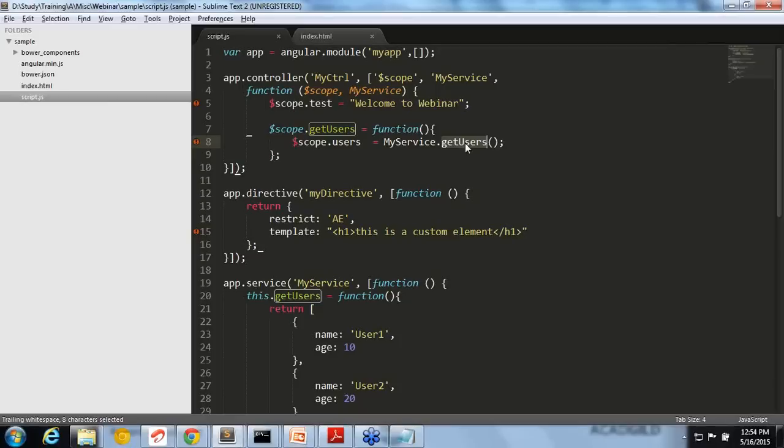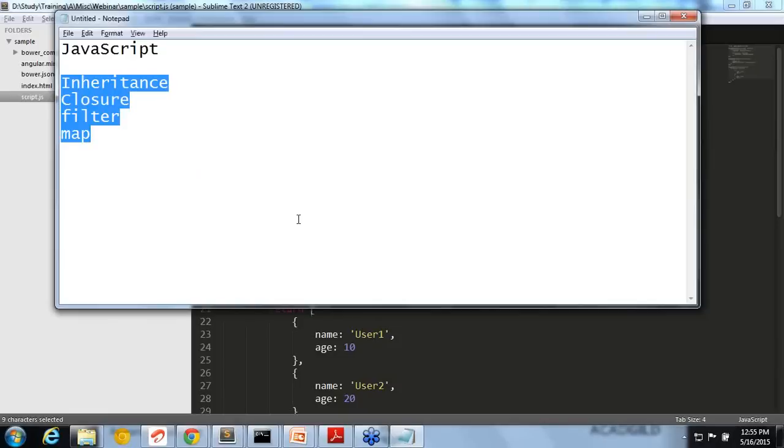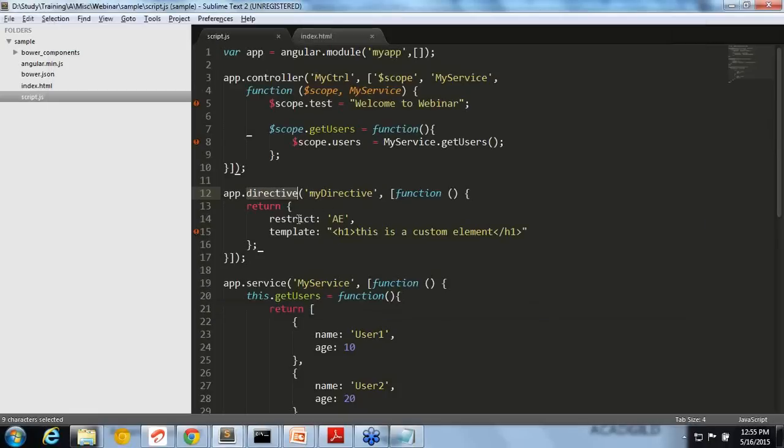That's it. So if you are giving the correct name and using that method, maybe it's a controller, a method, a directive, whatever method you are using, you have to use that method and follow the naming convention. Other than that, it's nothing more than normal JavaScript. Hope that clarifies that question.